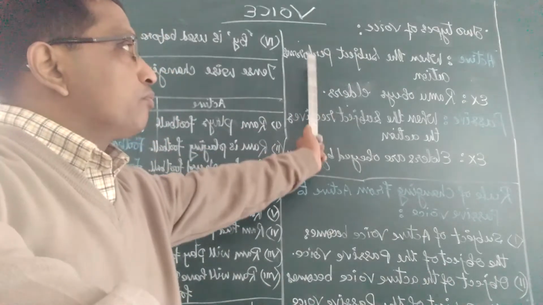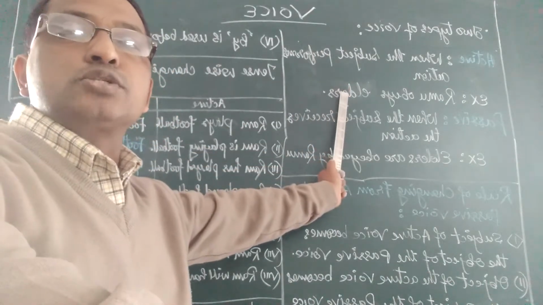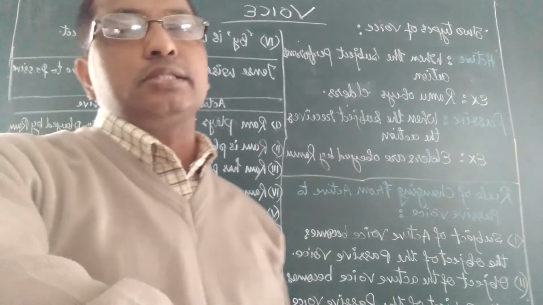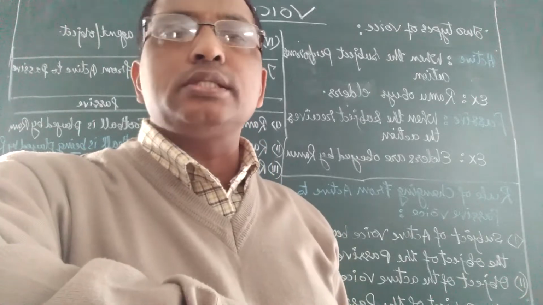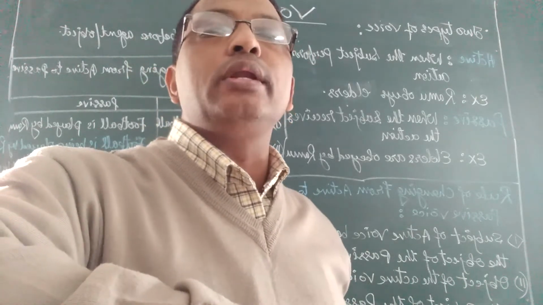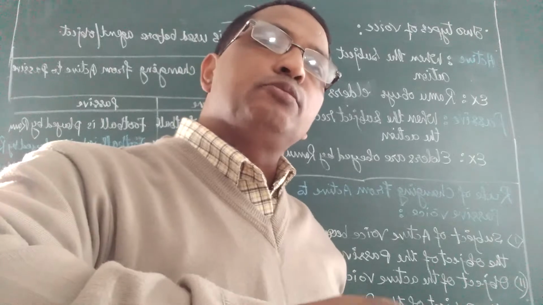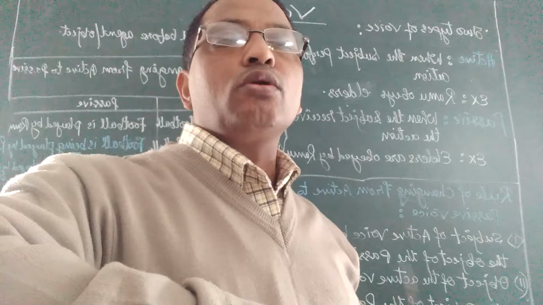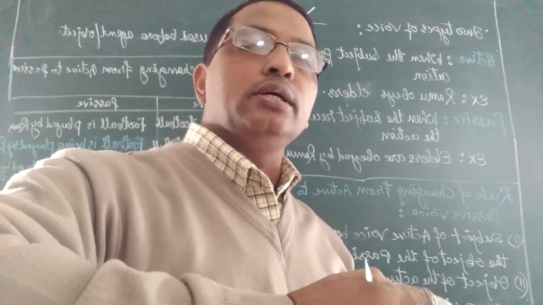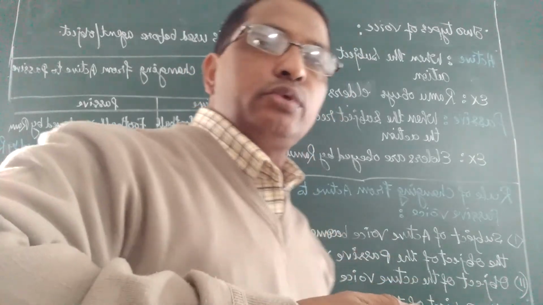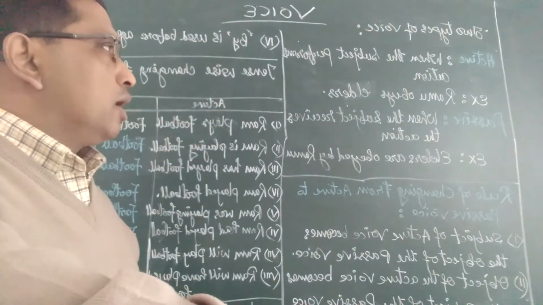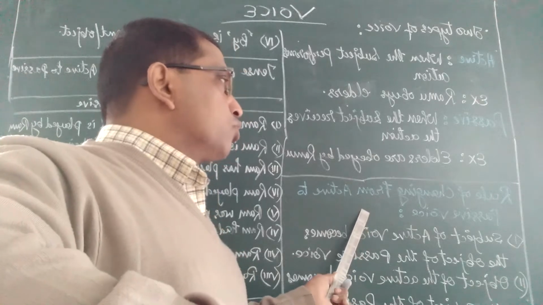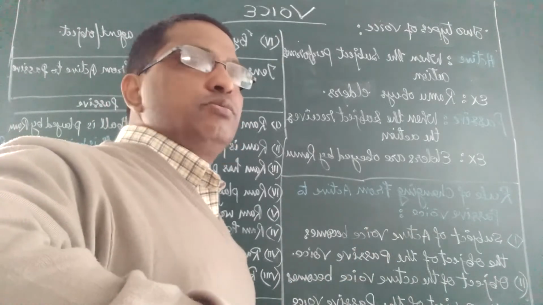So when the subject performs any action it is called active voice, and when the subject receives any action it is called passive voice. Now the question is how will we change, or how will we write, active to passive voice? That means how will we change from active to passive, or whenever there is any need, how will we write the passive voice? By this example, we can understand some rules of changing from active to passive voice.